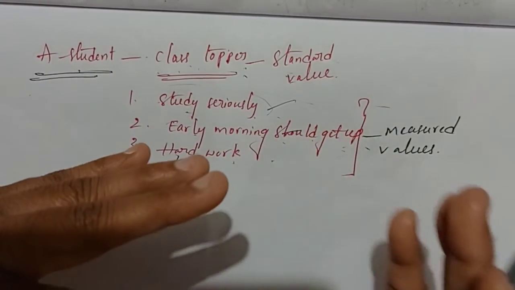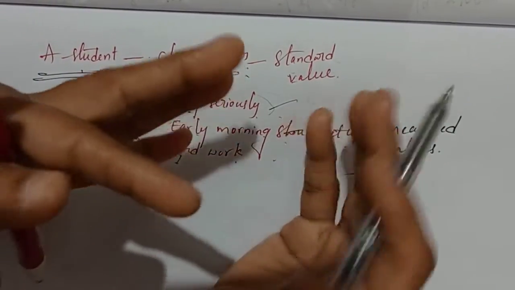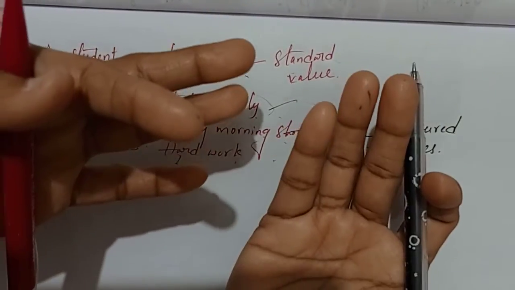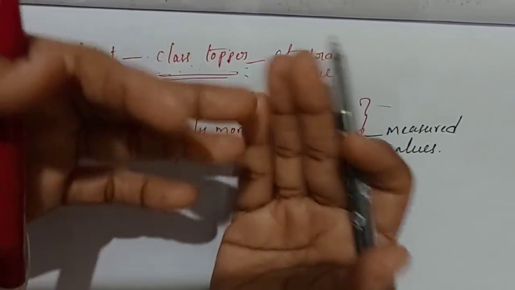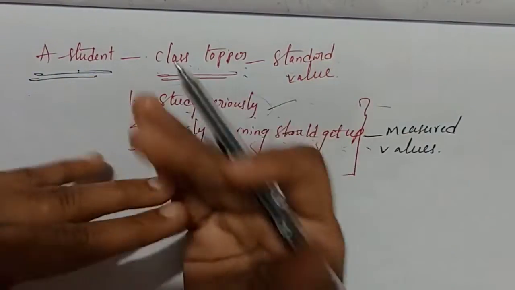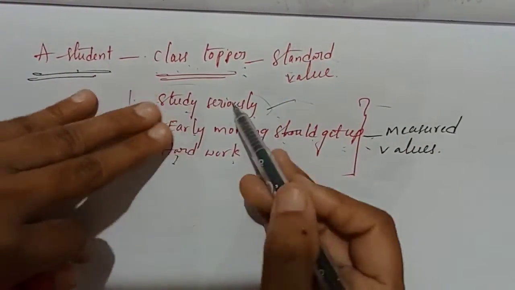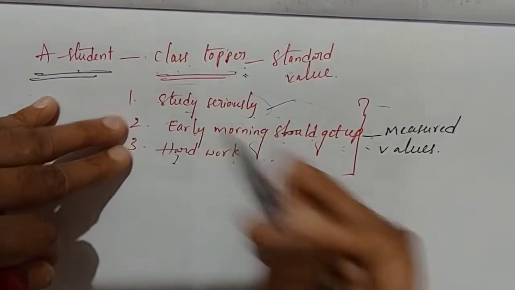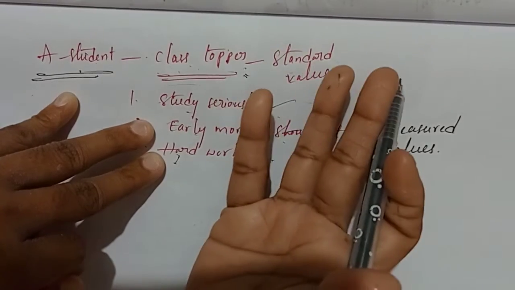That means anybody having any goal has to maintain both accuracy and precision, students. Then only they can reach their goal. Accuracy is nothing but these three being close to class topper. If he is not following these three, can he reach his goal? No, he cannot reach his goal.